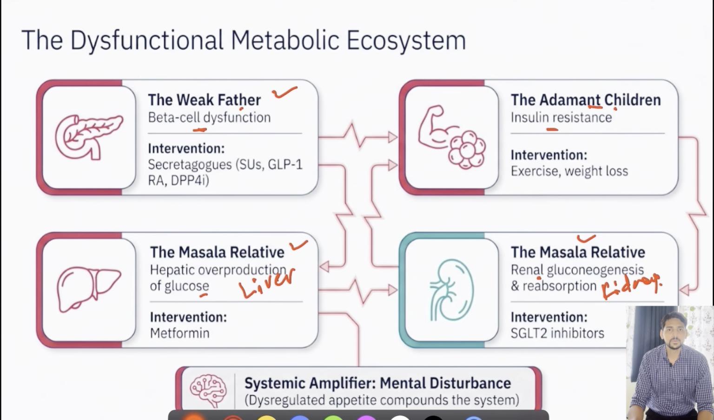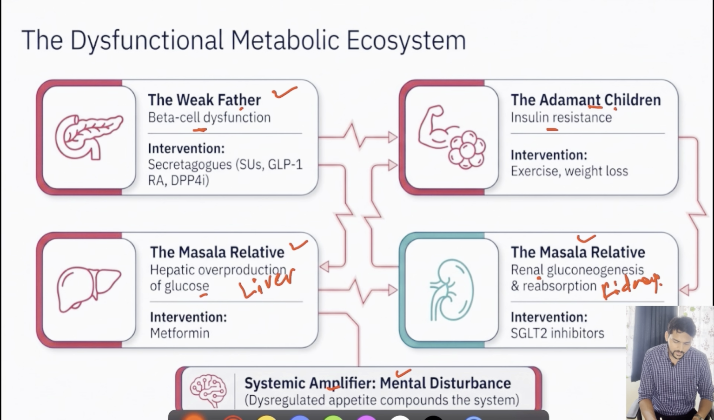With all this problematic scenario, obviously there will be disturbance to the mental health. So what does that indicate? There will be dysregulated appetite and satiety mechanisms in diabetes. So once we imagine this scenario, now we will be able to justify how the oral hypoglycemic agents or anti-diabetic medications will come into action.